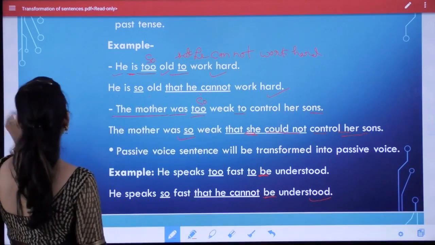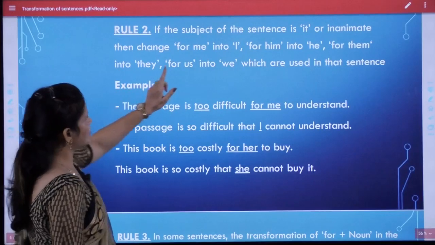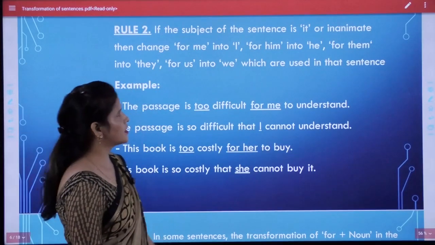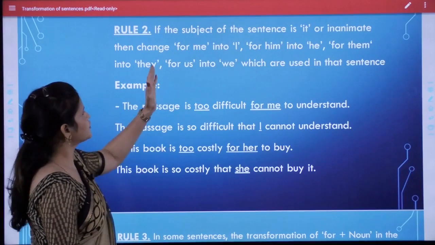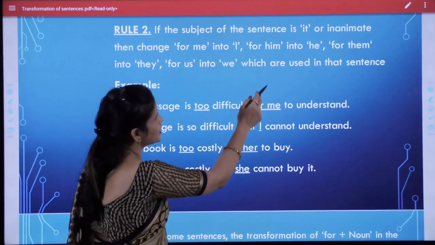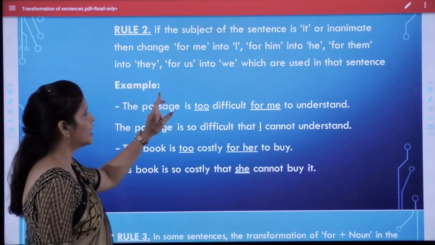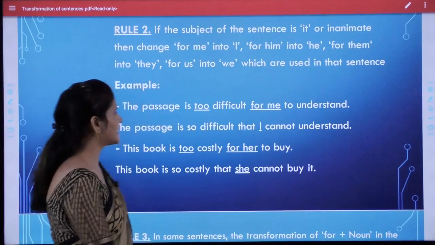Okay, if the subject of the sentence is "it" or inanimate, then change "for me" into "I", "for him" into "he", "for them" into "they", "for us" into "we", whichever is used in that sentence.